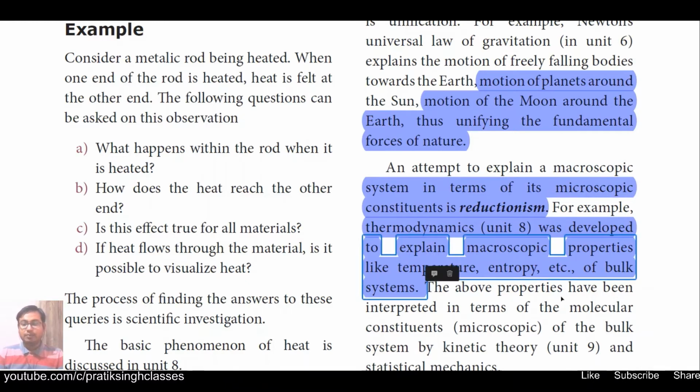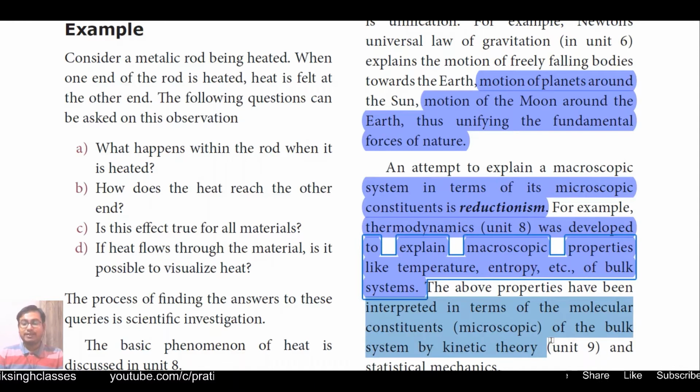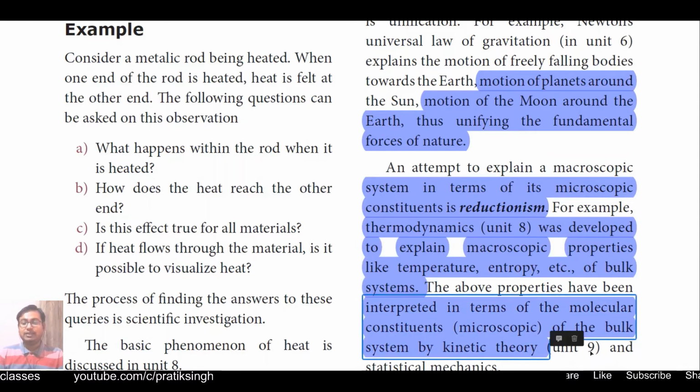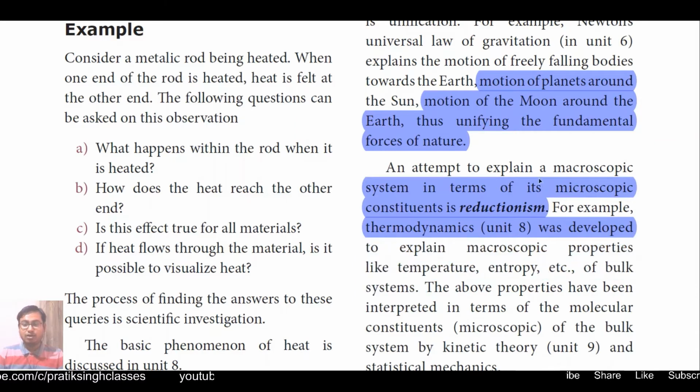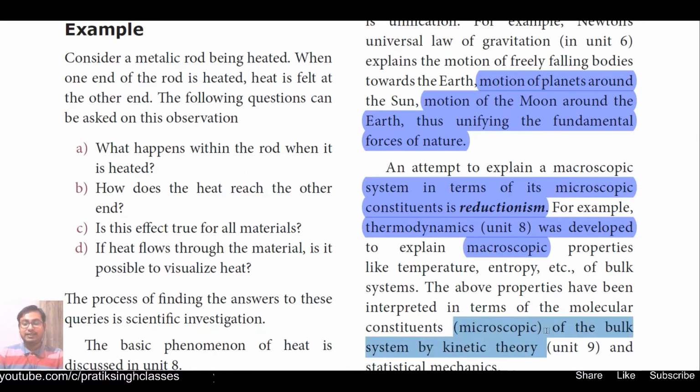The above properties have been interpreted in terms of molecular constituents or microscopic of the bulk system by kinetic theory, which we will study in unit 9, and statistical mechanics. That means a lot more things can be studied with the help of very smaller things, and that is called reductionism. Here we have seen temperature, entropy, as macro means very big property and micro means very small. So all those things will be discussed in detail when we will study kinetic theory of gases in second volume unit 9.